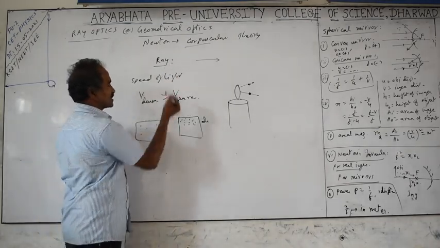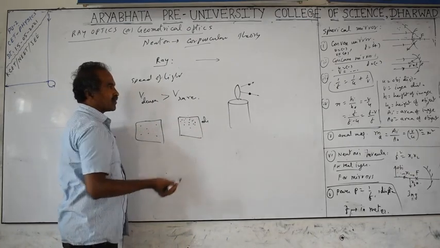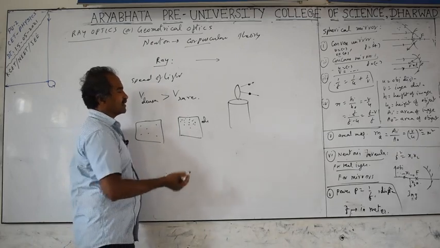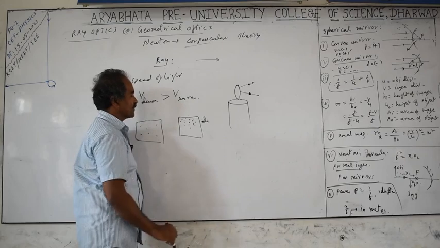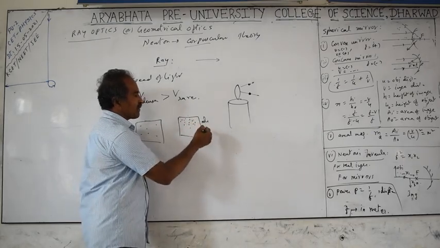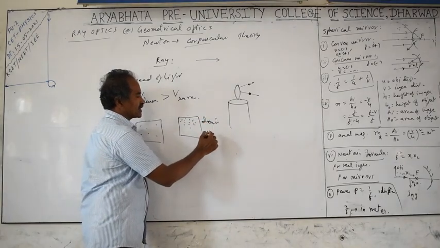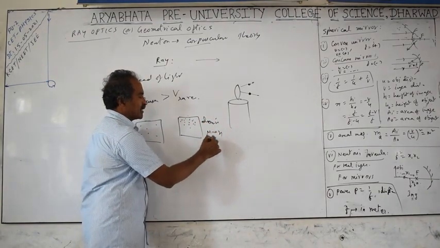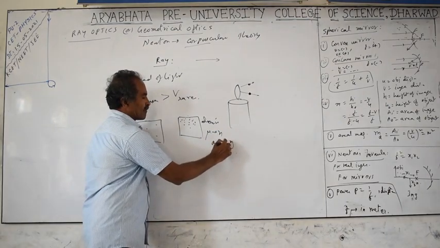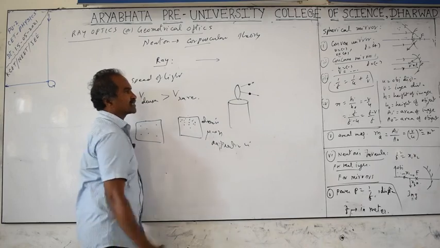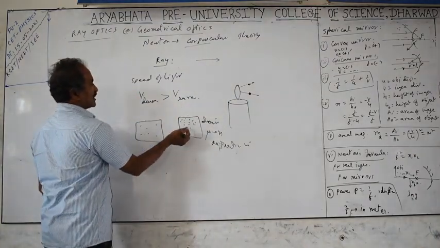According to Newton, light travels with more speed in the denser medium than in the rarer medium. Density here is not in terms of the molecules normally, but is related to the light energy passing through it. That is called the optical density. Optical density is measured with a physical quantity called the refractive index. We take the symbol mu or n for the refractive index. A higher refractive index means a more optically dense medium. Then according to him, the speed is more in the denser medium than in the rarer medium.